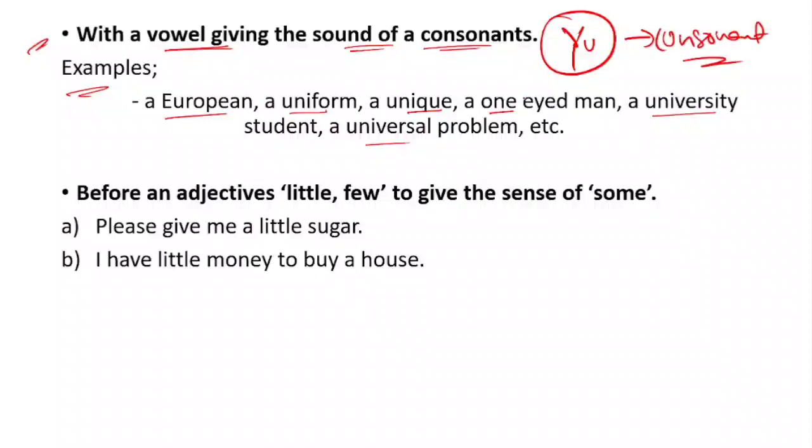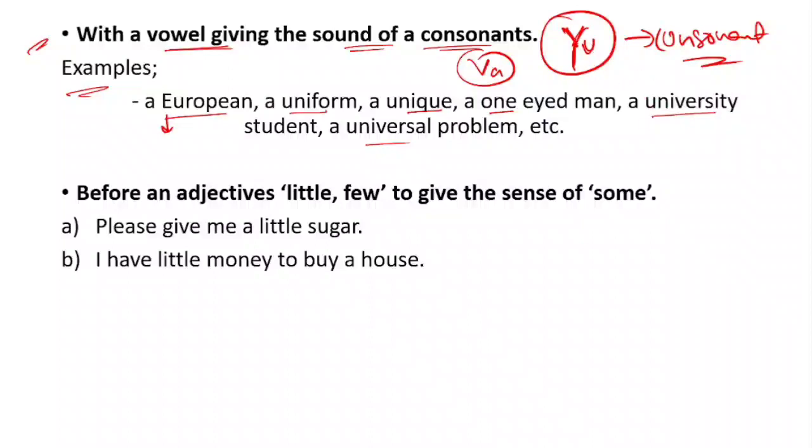So here we can say the sound is giving yu: European, European, you can see that E is silent here. Uniform, uniform, yu, uniform. Unique, one, wa. What is W? W is a consonant again.